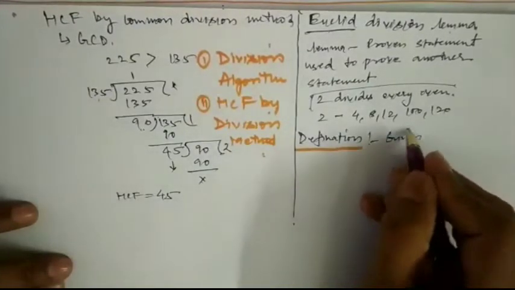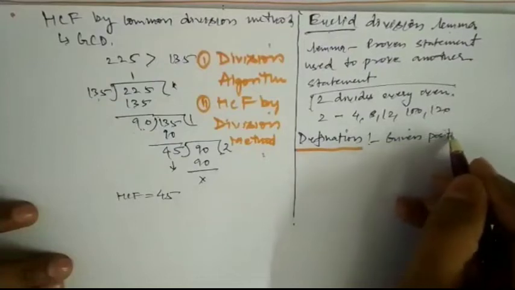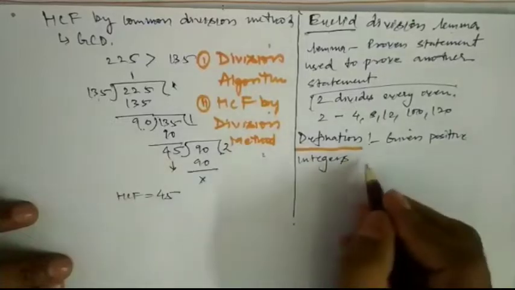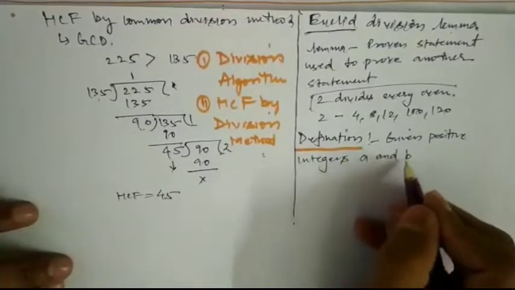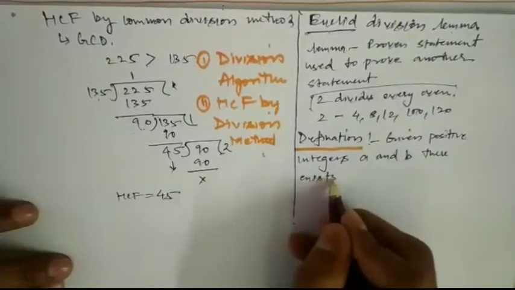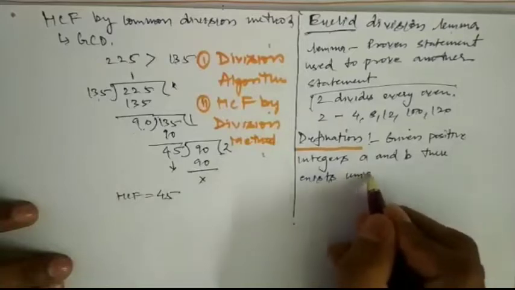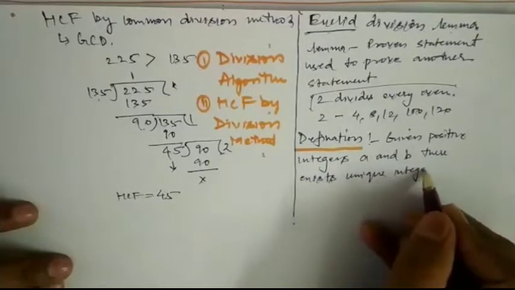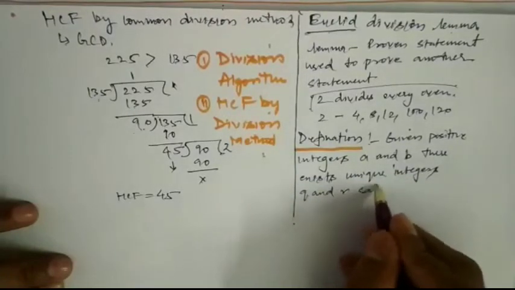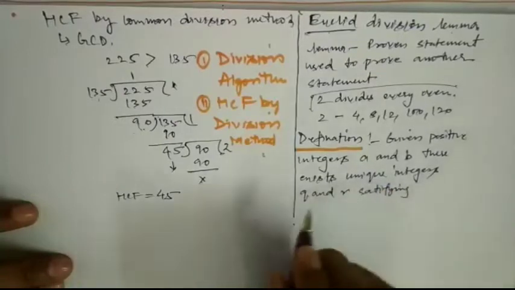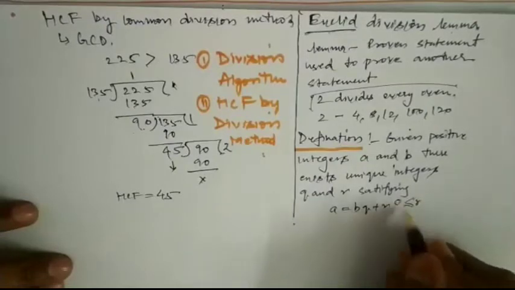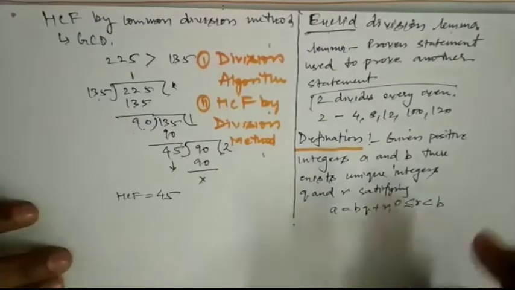Given positive integers a and b, there exist unique integers Q and R satisfying a is equal to bq plus r, where r is greater than or equal to 0 and is less than b. So this is the definition.